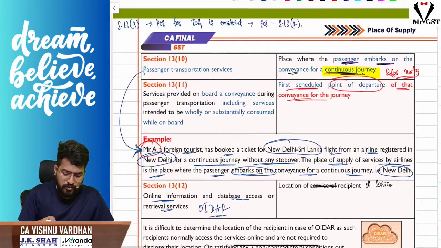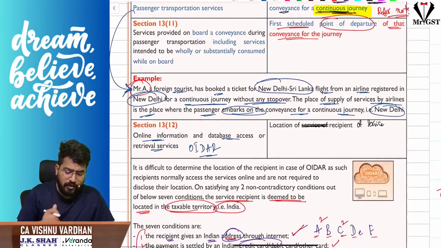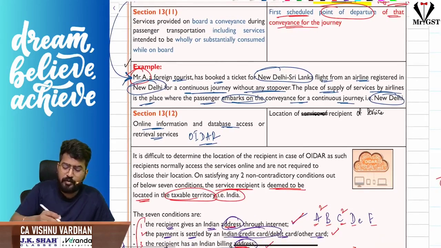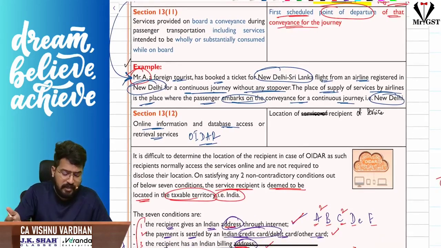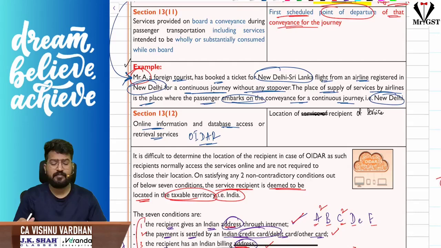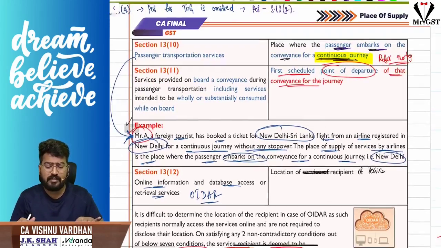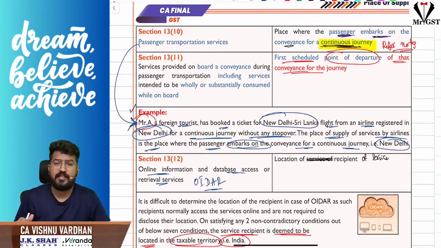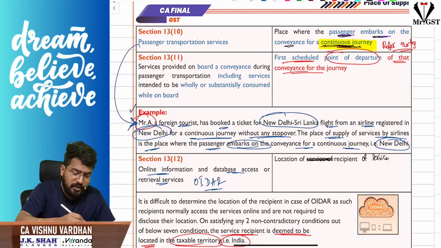Here is another example. A foreign tourist, Mr. X, booked a ticket on a flight from New Delhi to Sri Lanka from an airline registered in New Delhi for a continuous journey without any stopover. Then what is the place of supply? Place of supply will be New Delhi, of course, where the passenger is embarking onto the conveyance for his continuous journey. Hope it is clear for you. So that is the point. Next, this is 13 subsection 10.